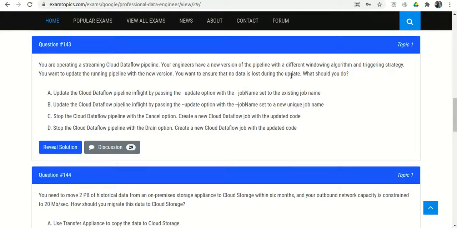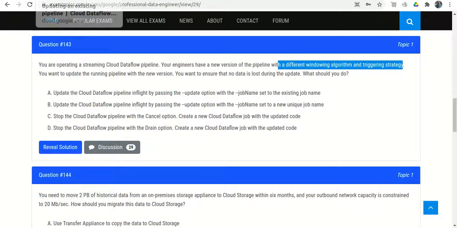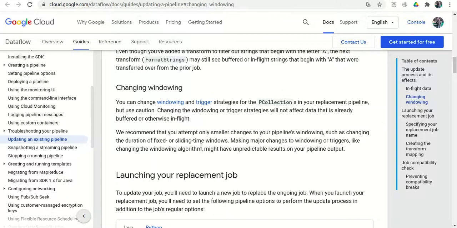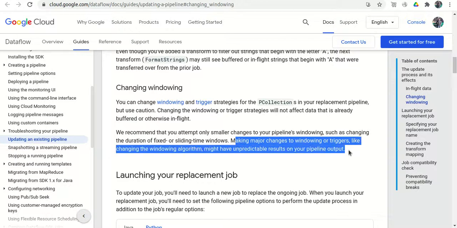If we reread the question, we are changing the window algorithm and triggering strategy. And if we go through the official documentation, it is recommended that when making major changes to windowing or triggering algorithms, if we change the existing pipeline, the result might be unpredictable.